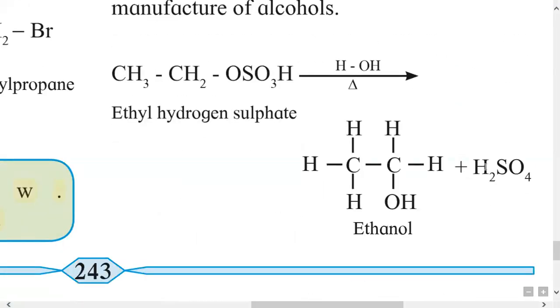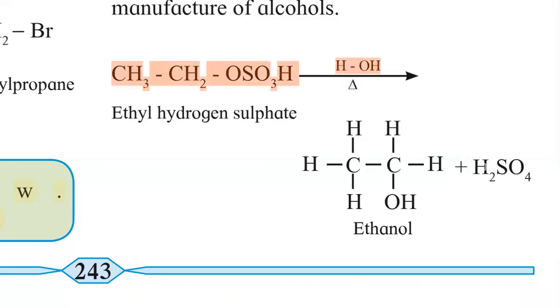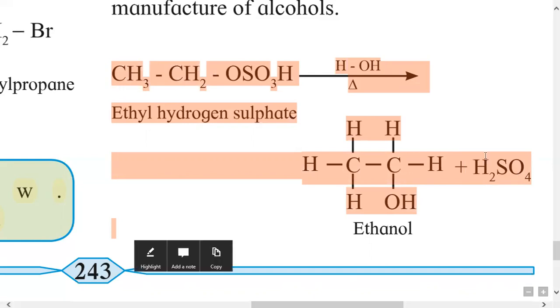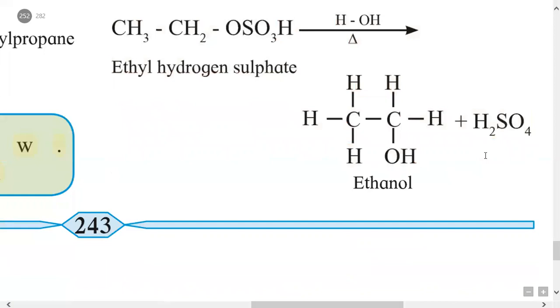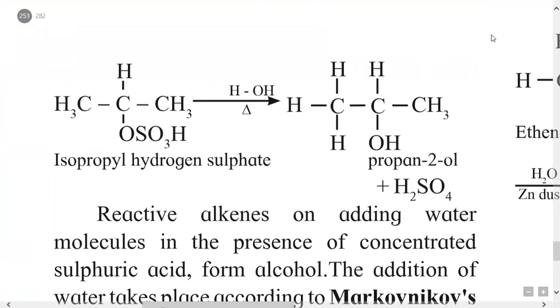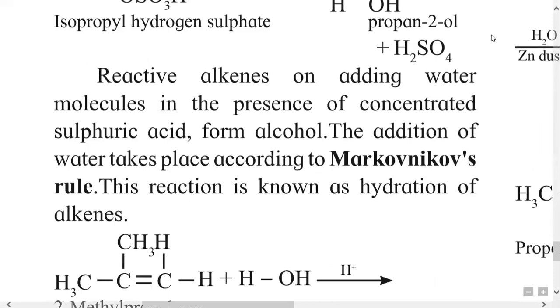So this is ethyl hydrogen sulfate. When hydrolysis takes place and it is heated, we get ethanol and again sulfuric acid is obtained. So this is one of the important methods for the manufacture of alcohol on a large scale. One more example given here is isopropyl hydrogen sulfate. When hydrolyzed and heated, we get isopropyl alcohol, or propan-2-ol, and sulfuric acid as a side product.